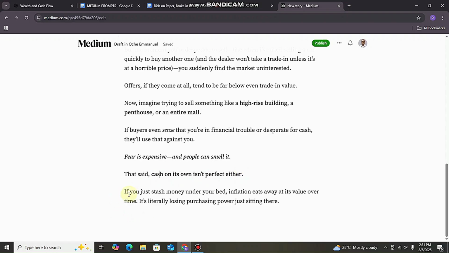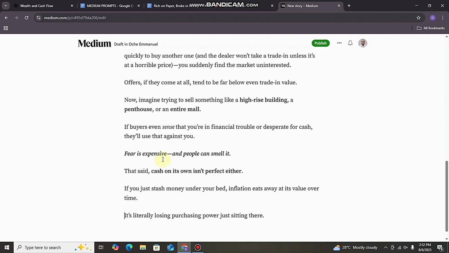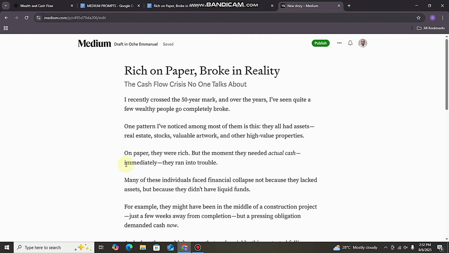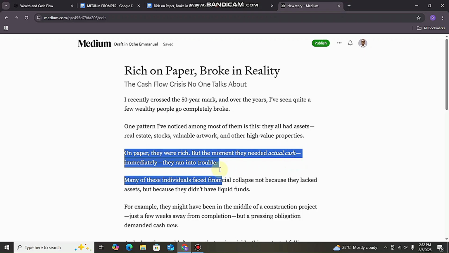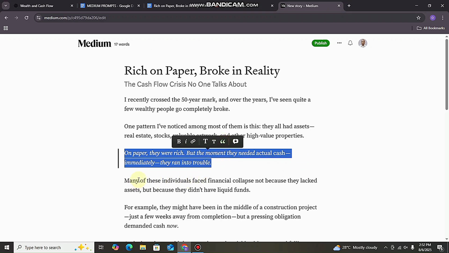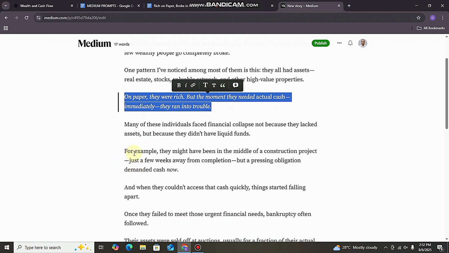That said, cash on its own isn't perfect either. So here press enter. If you just stash money under your bed and inflation eats away its value over time, it's literally losing purchasing power just sitting there. So we can also look for other places. Say on paper they were rich, but the moment they needed actual cash, immediately they ran into trouble. So this is one of the major points. I can also put it like this.